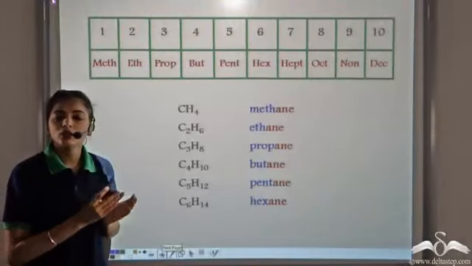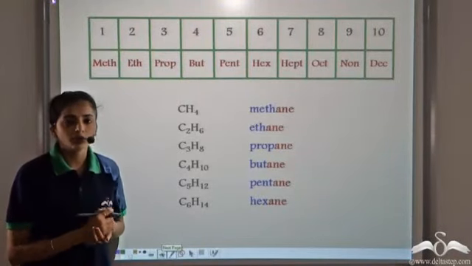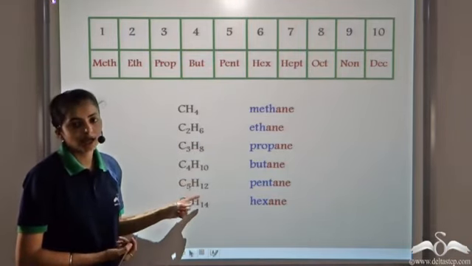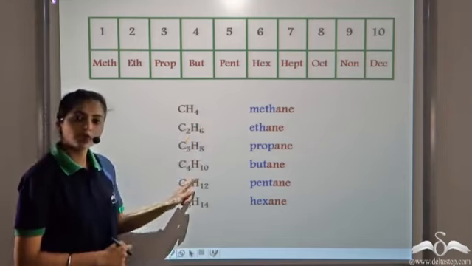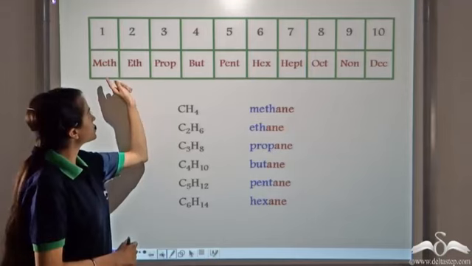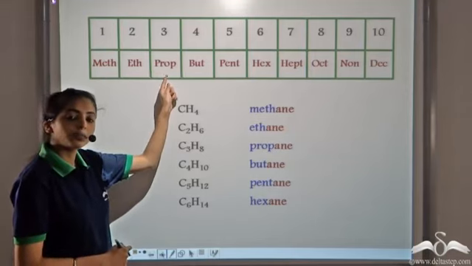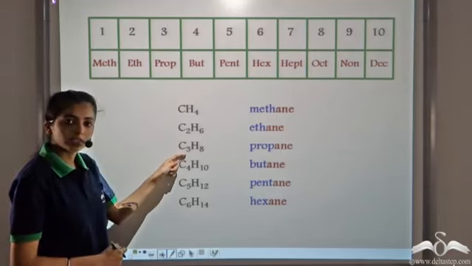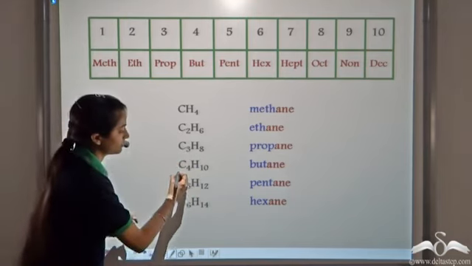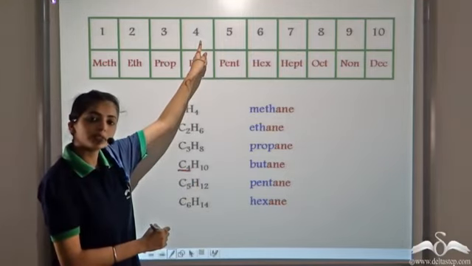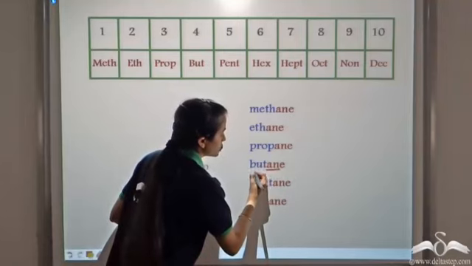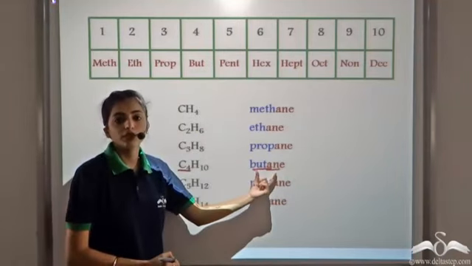Now why do we select the longest carbon chain to find the name of a compound? We have seen so far, while we were naming the alkanes, alkenes or alkynes, say in case of alkanes, how did we get the names of the alkanes? We saw that the presence of meth, eth, prop depends on the number of carbon atoms. That is, if we have C4H10, the presence of 4 carbon atoms means it is but, and from alkane we get ane. So the name of the compound becomes butane.